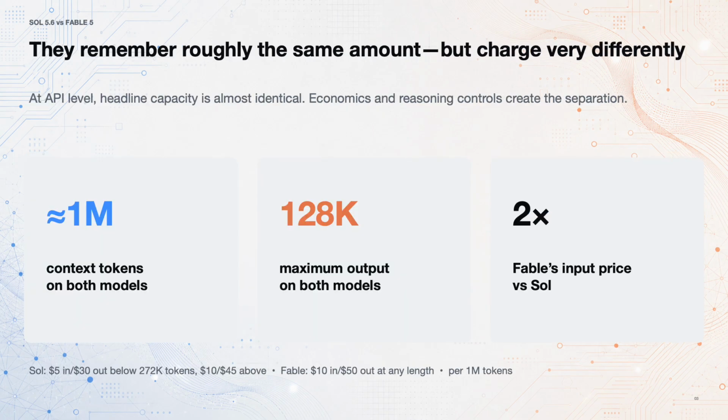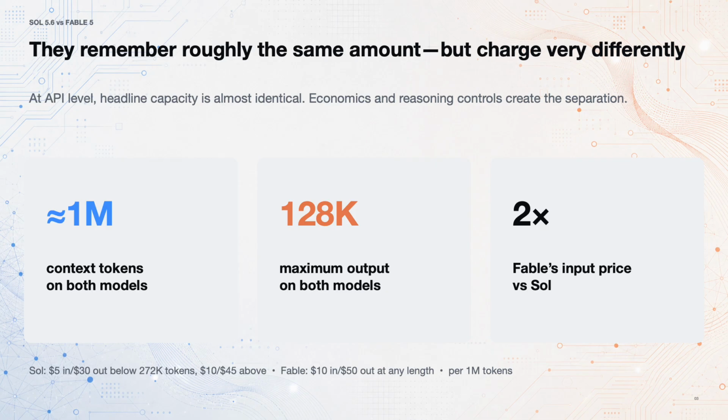The headline specifications are surprisingly close. Sol has a 1.05 million token context window. Fable has a 1 million token window. Both can produce up to 128,000 output tokens in one request. In plain language, both can work across very large codebases, document collections, or long conversations.